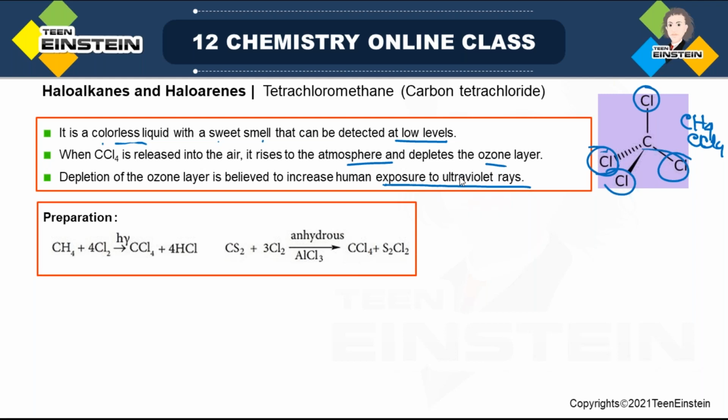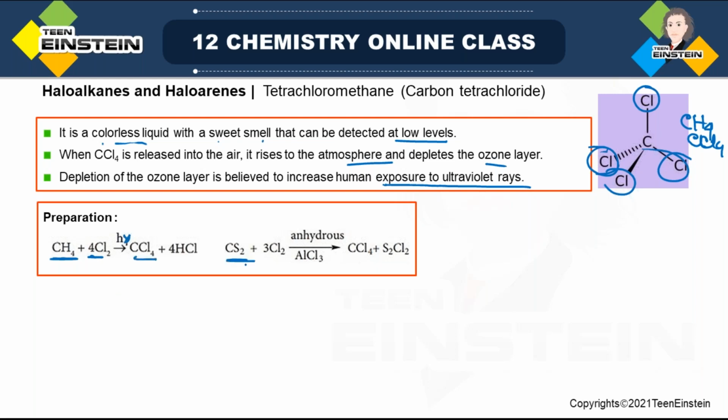How can we make CCl4? We start from methane as starting material in presence of 4 Cl2 and h nu, that is light. All the carbon-hydrogen bonds are broken and you get CCl4.